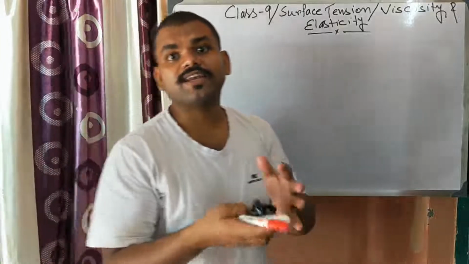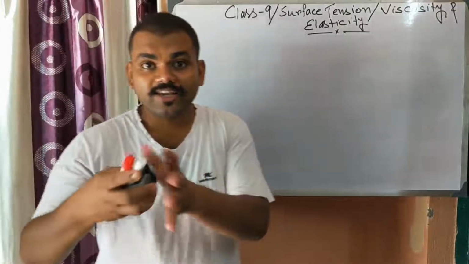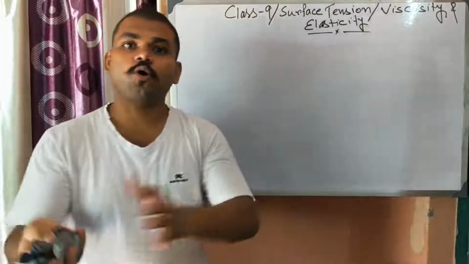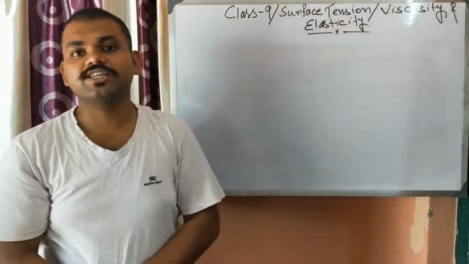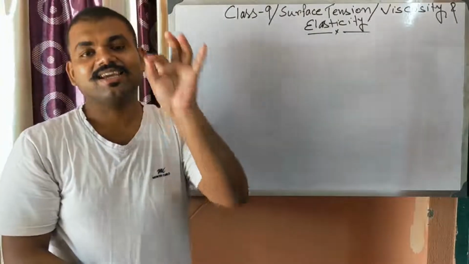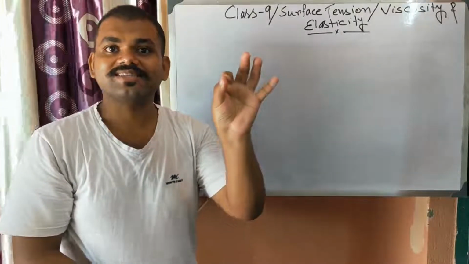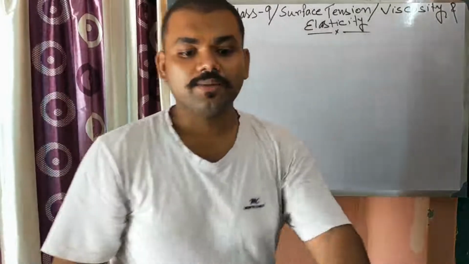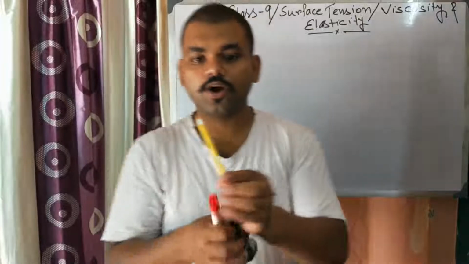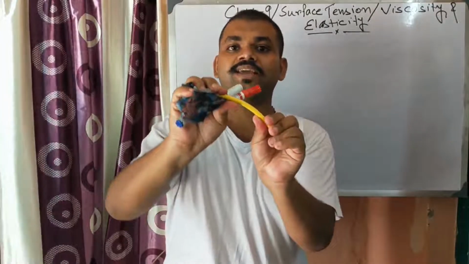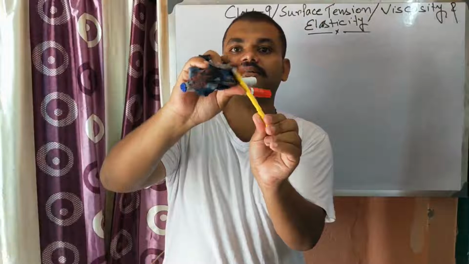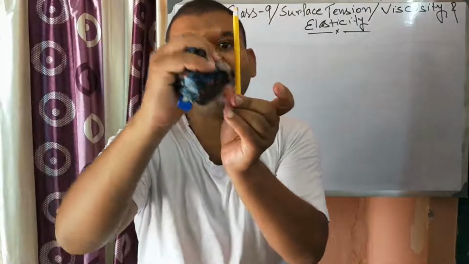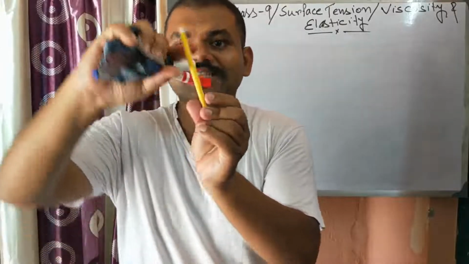So what is a perfectly elastic body? A body is said to be perfectly elastic if after withdrawing the force, the body regains its original shape exactly as before. But the pen is not perfectly elastic, because if you bend the pen and withdraw the force, the pen still has a slight bend.